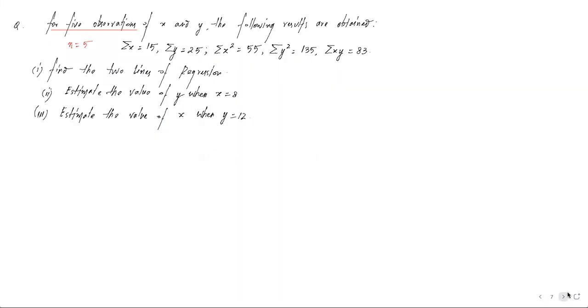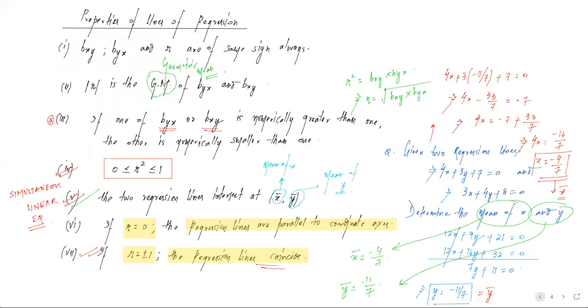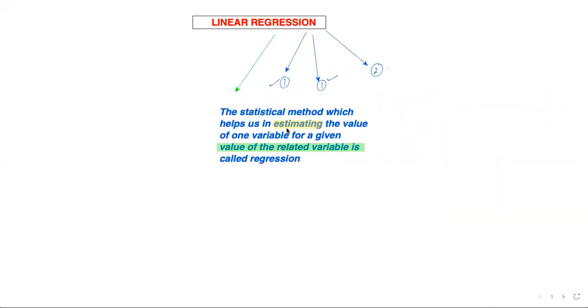Then question number 2 says estimate the value of y when x is equal to 8. You can correlate this word estimate. At the beginning of the class I told you what we are going to do in this chapter: we are going to estimate. In the definition of regression, I highlighted this term: we are going to understand how we estimate the value of a variable based on some related variable.